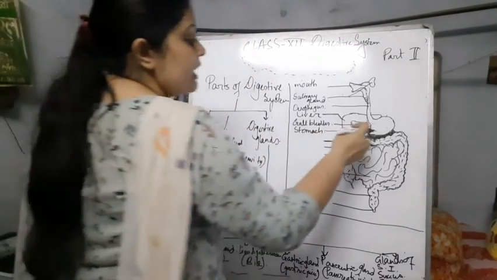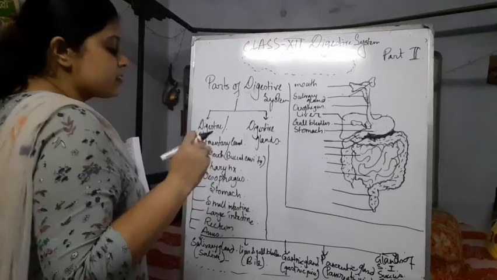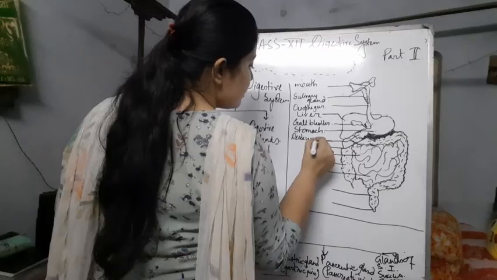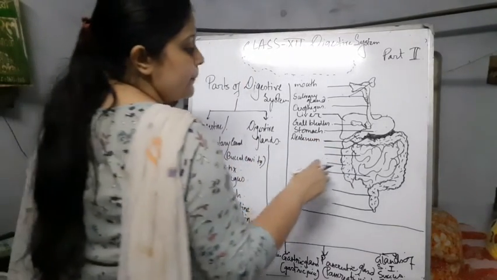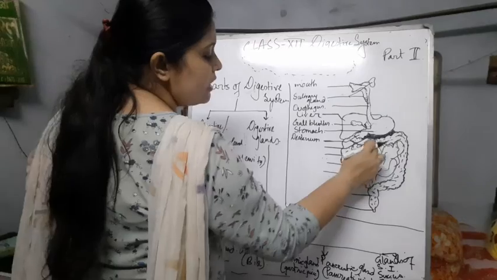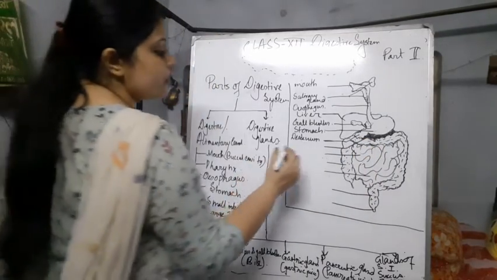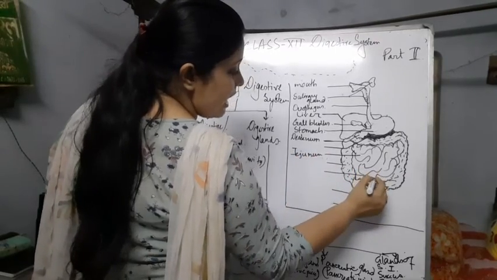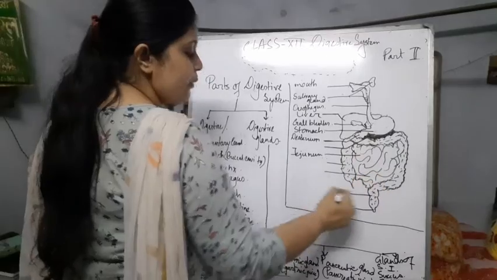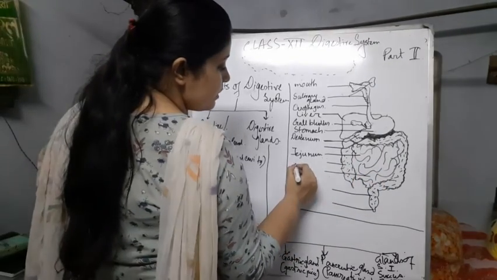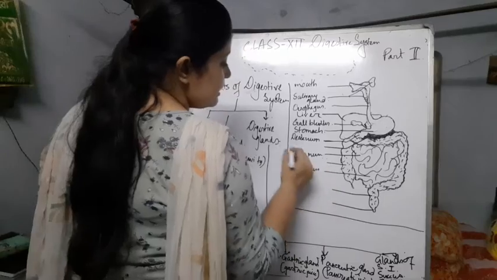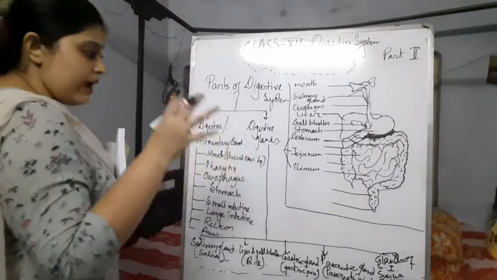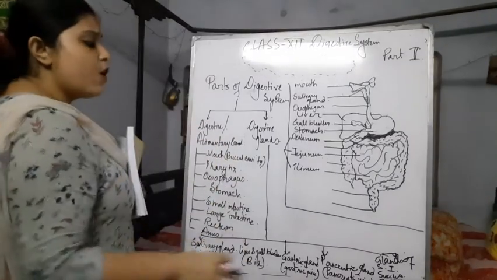Next, the next part of the stomach is called the duodenum, and the continuing part is called the jejunum, and the last part of this continuation is called the ileum.